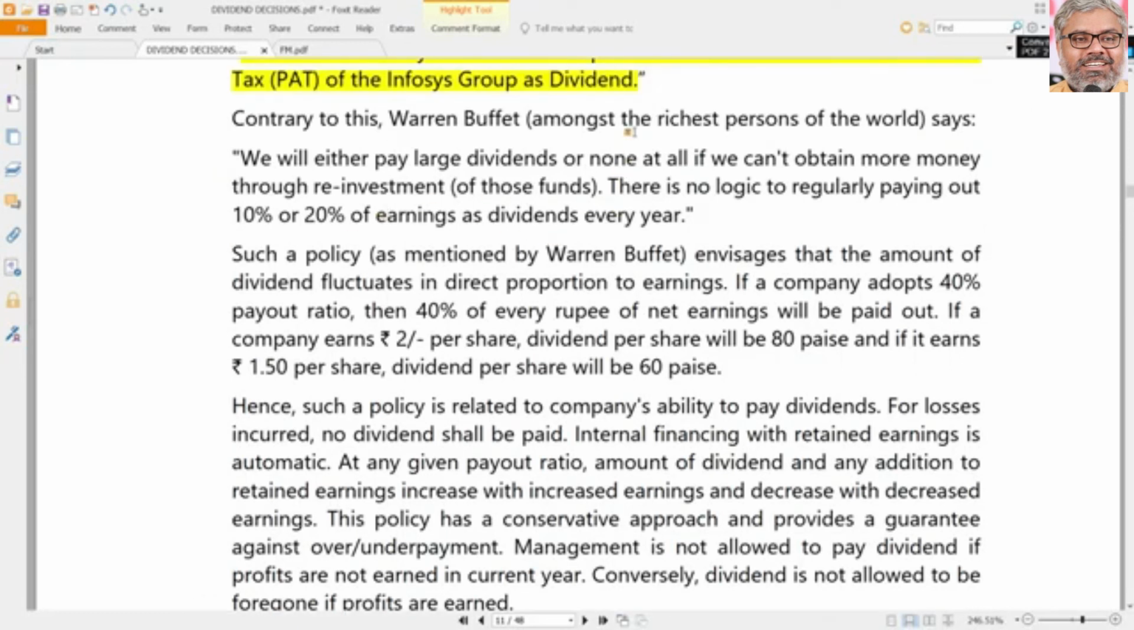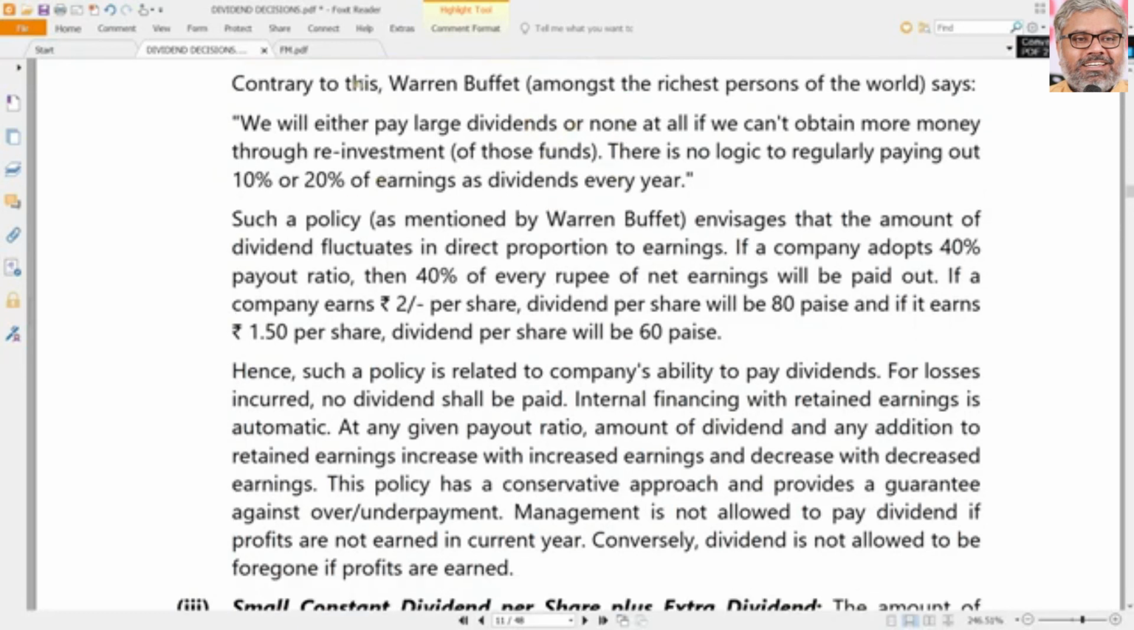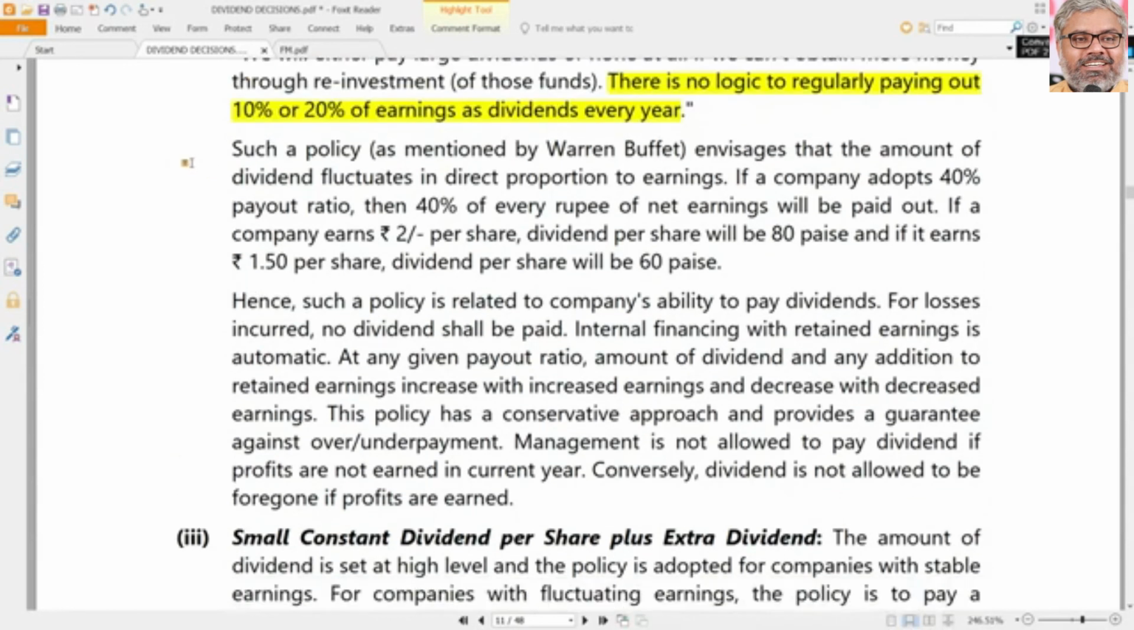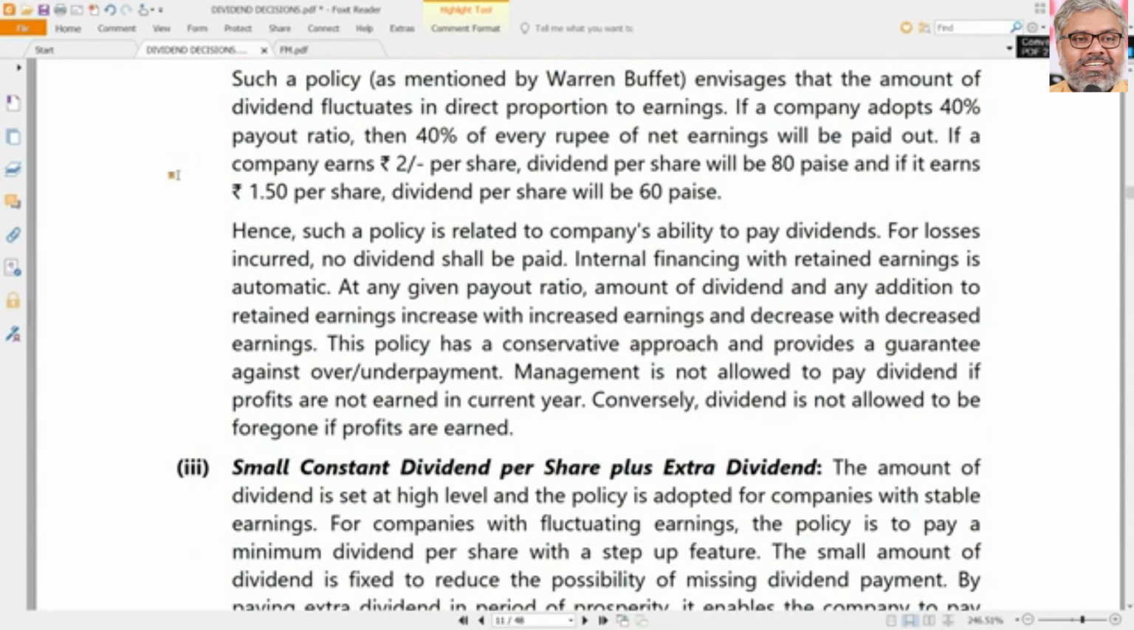On one hand, Infosys says that. And contrary to this, Warren Buffett says we will not distribute any dividend. There is no logic in paying out 10% or 20% of earnings as dividends every year, because definitely we can get more money through reinvestments. Definitely that is better. Warren Buffett says that he can get a better return than the shareholders. So better to retain than to invest is their policy.